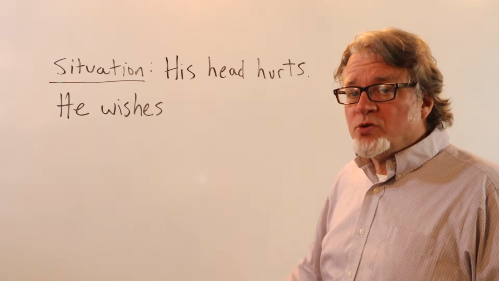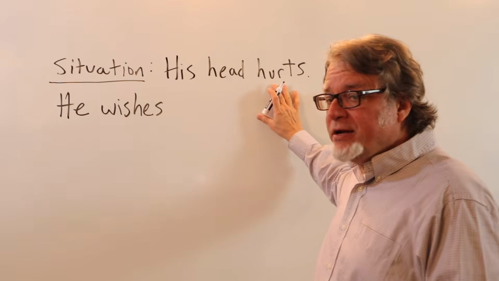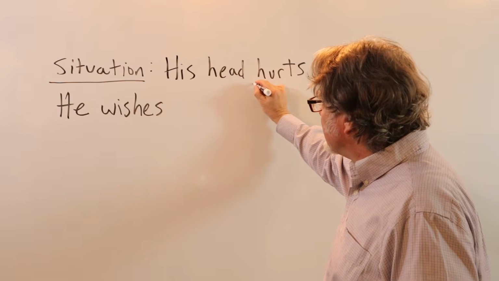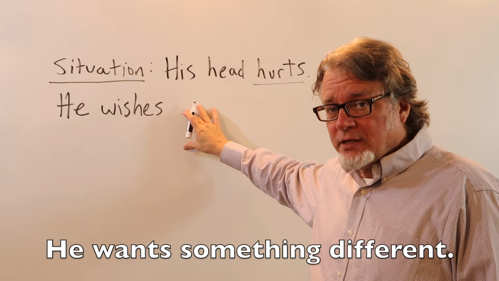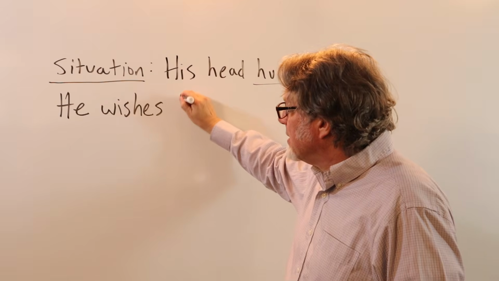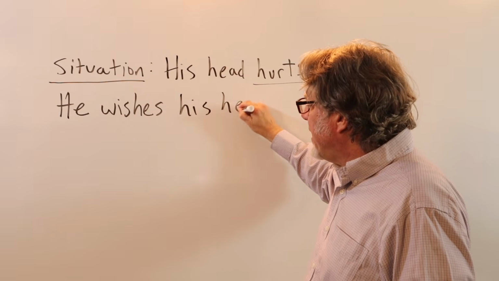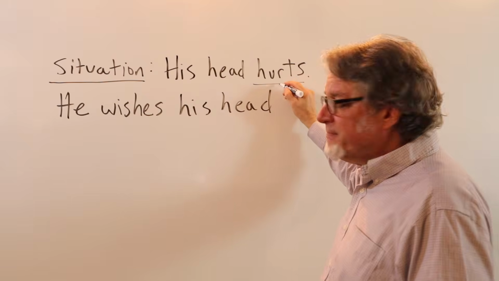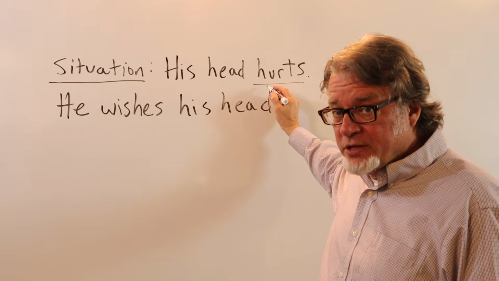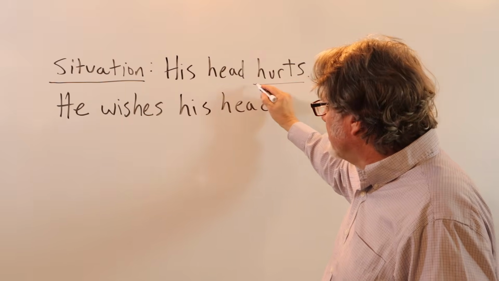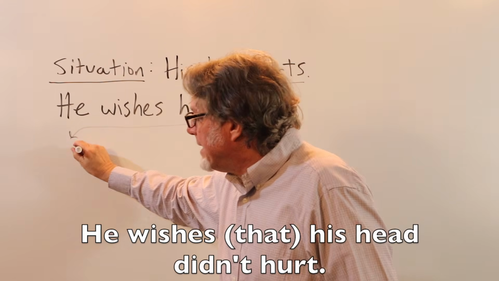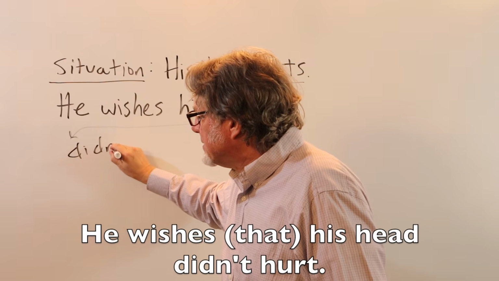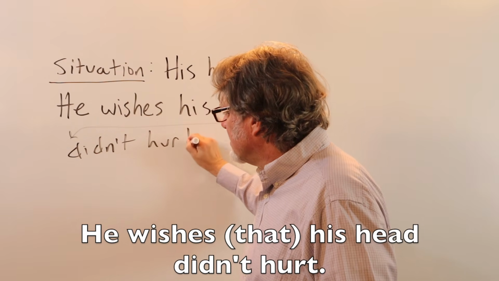Here's a present situation. His head hurts. This is in the present tense. He wants something different. He wishes his head, and then this verb is going to change to the past tense. We'll put it over here. He wishes his head didn't hurt.